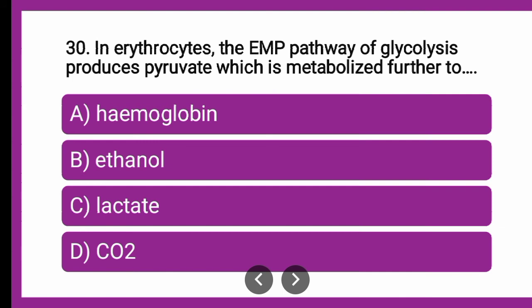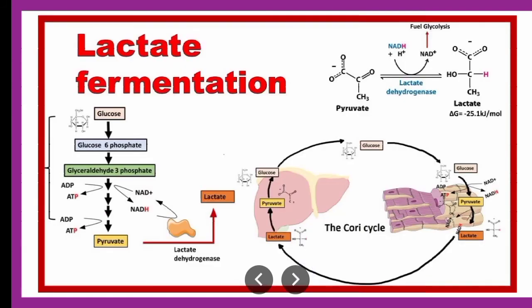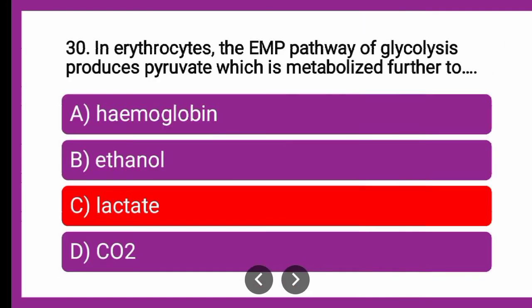Whether it is further metabolized to hemoglobin, ethanol, lactate or CO2? Which amongst the given is correct? The correct answer, if you see, the immediate step from pyruvate to lactate through lactate dehydrogenase is lactate formation. So the correct answer is lactate.